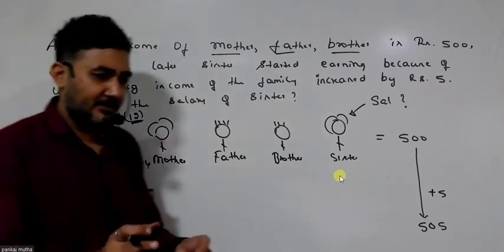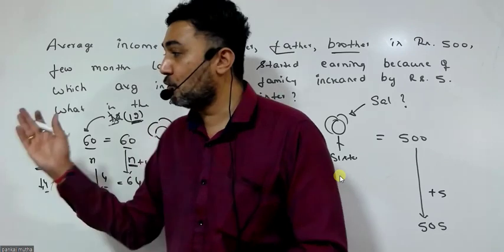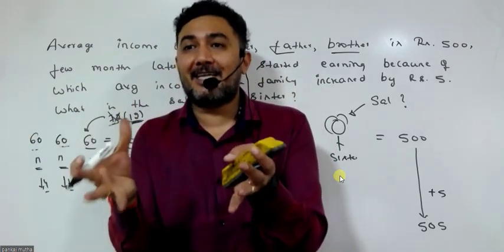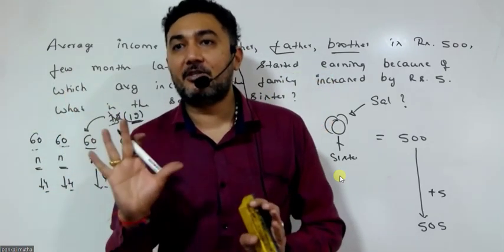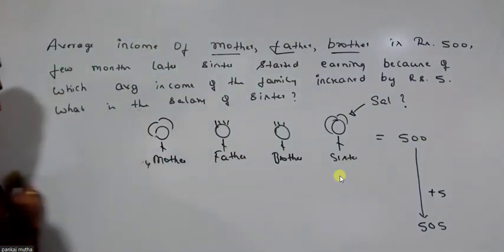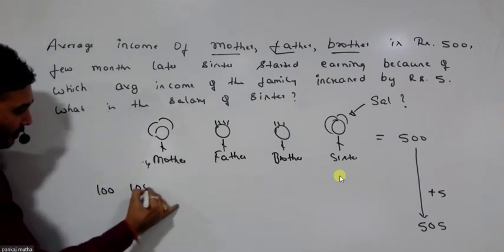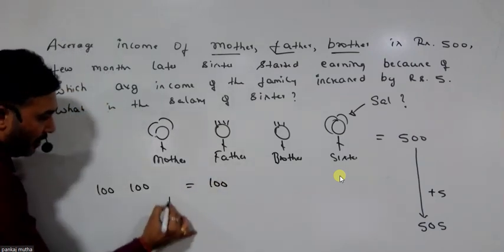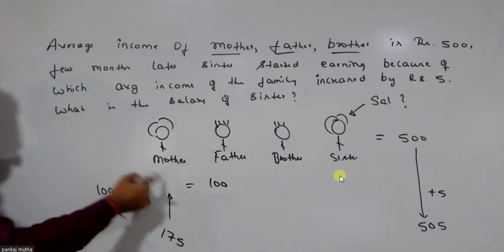So all I am telling is, according to my concept, what is the average? When a new person enters the group, whatever extra points they bring, you divide among all equally and you get the average. Let's take one more example. Let's assume I have the numbers 100 and 100, so the average is 100. But now a new number, 175, is added.